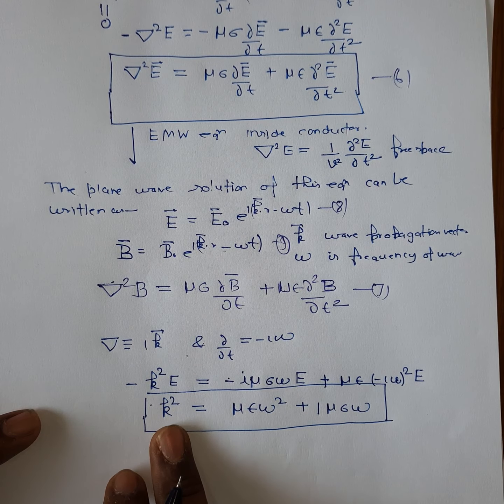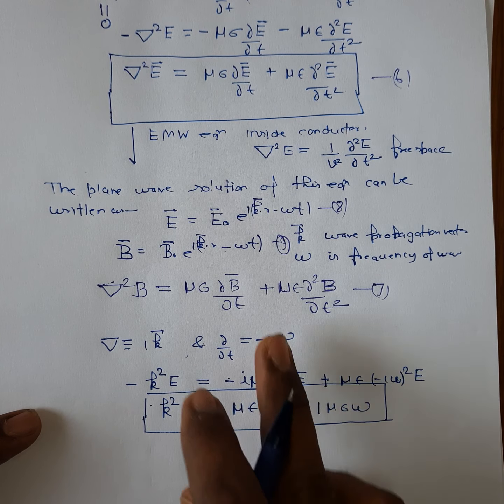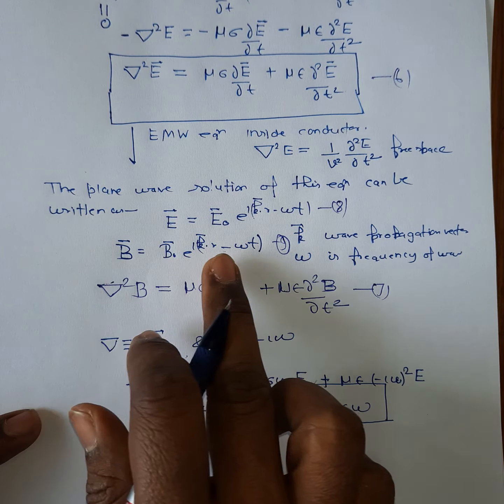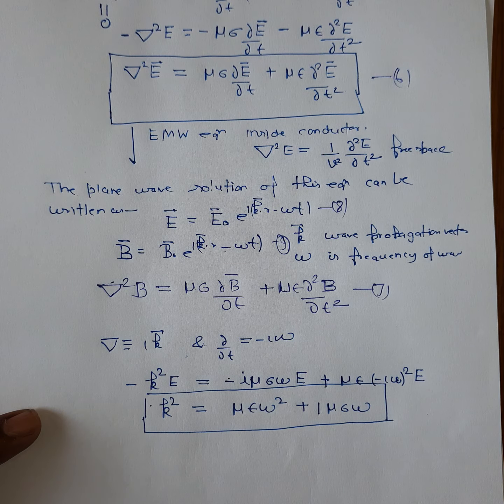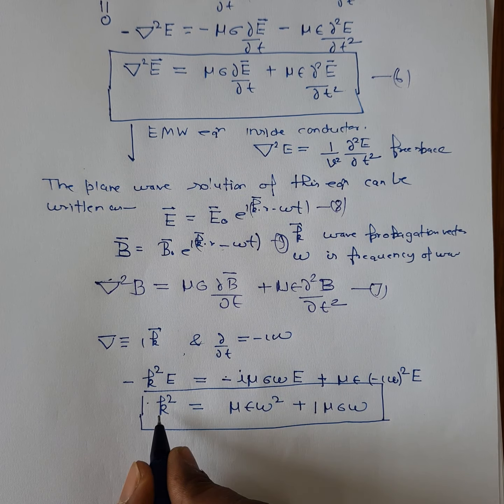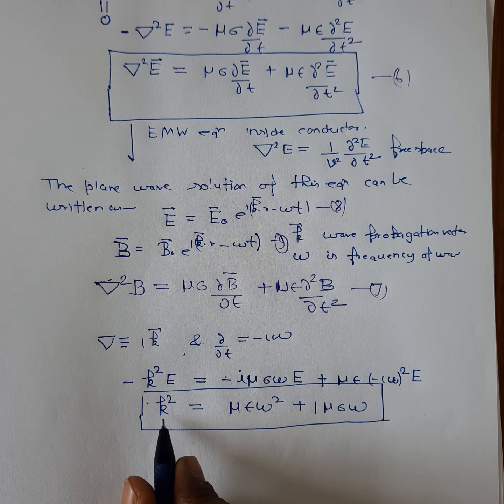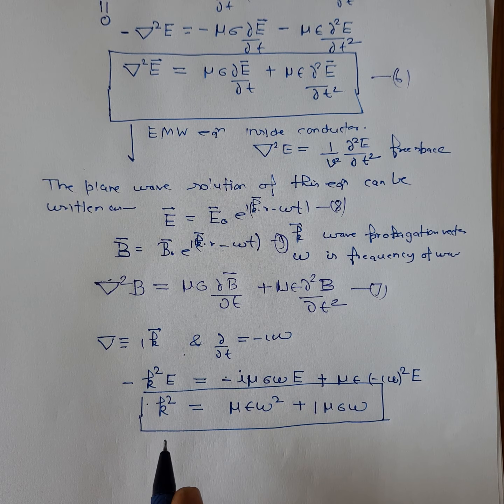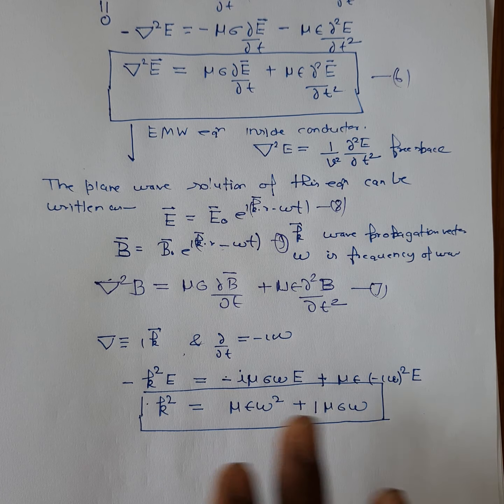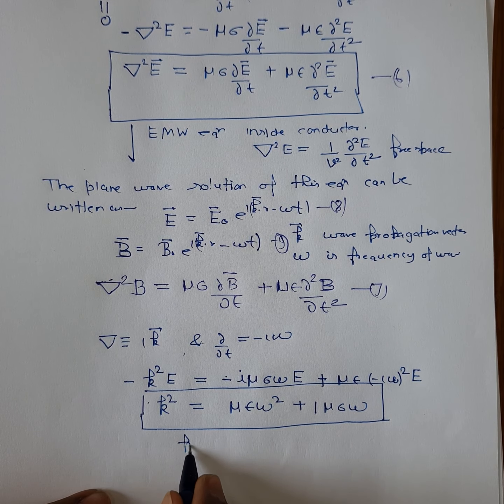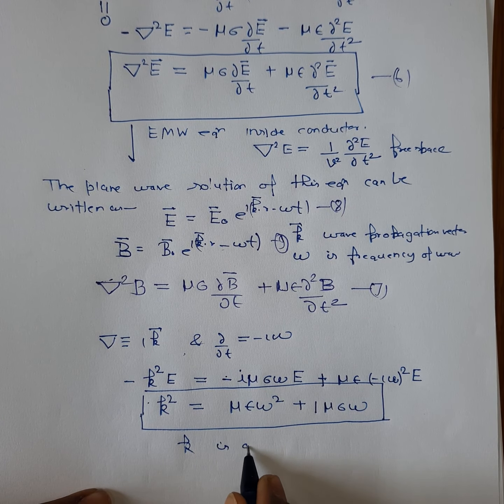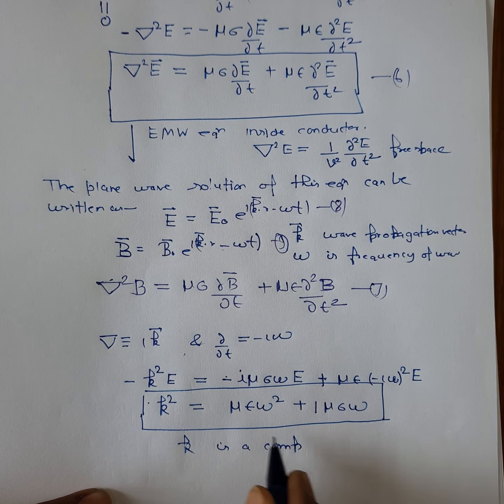And once we know the k, we can define many properties of the electromagnetic waves. So this is the expression for k square. So you can obtain the value of k, and clearly you can guess that the wave number k is a complex quantity this time.